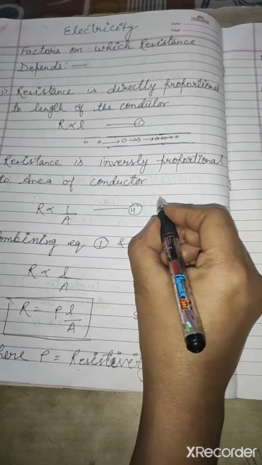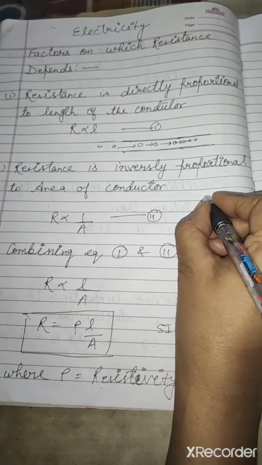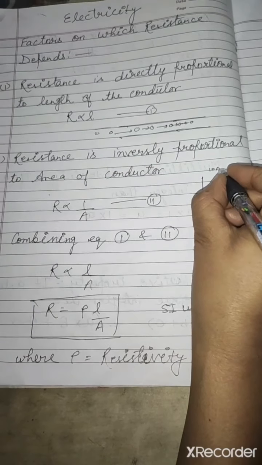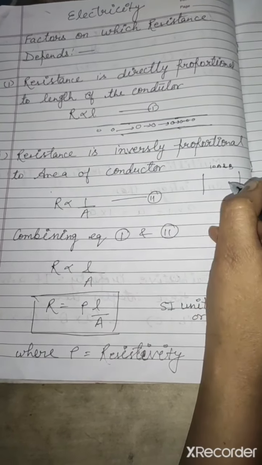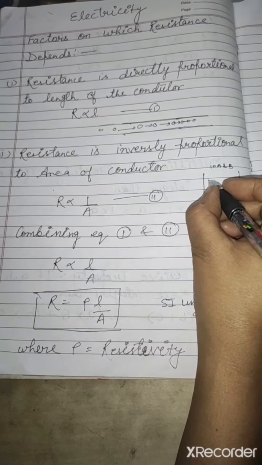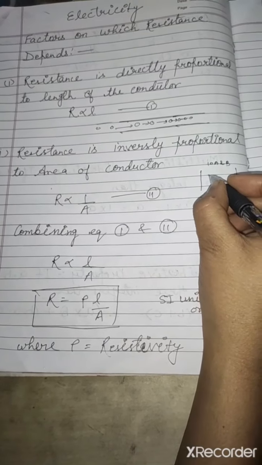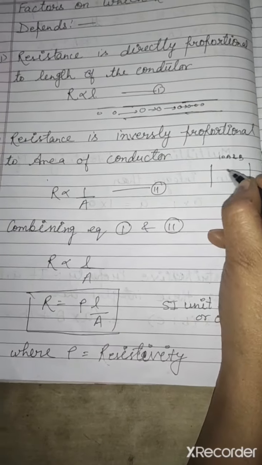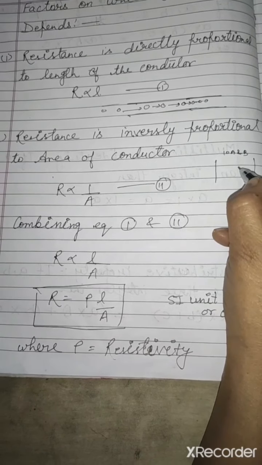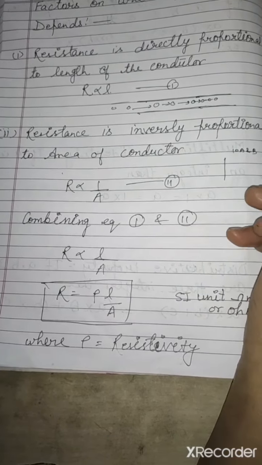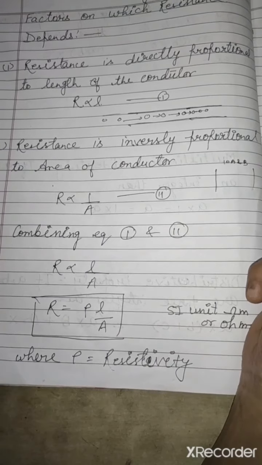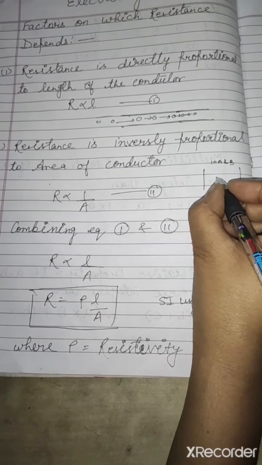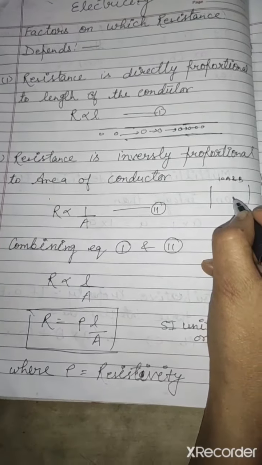If 10th A and 10th B both have to sit in the same class, then where two students were sitting on one seat, now at least four students have to sit, and there will be collision. In a similar way, you can collide and hit each other. So there will be resistance, an obstacle.